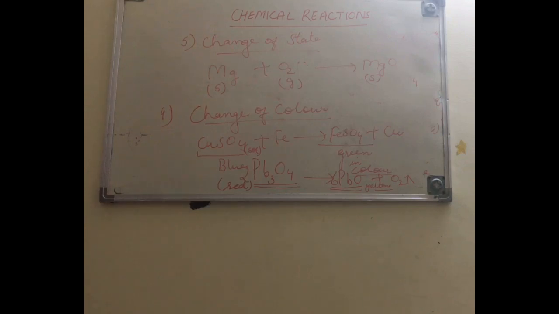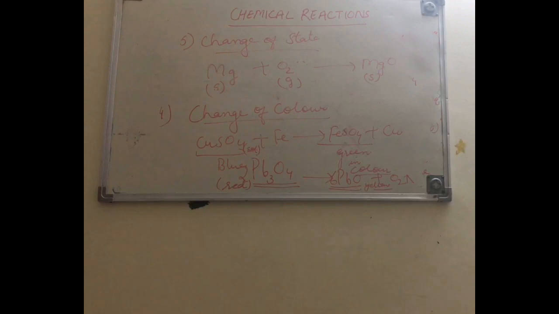So when we are talking about a chemical reaction, for it to occur, a new substance is formed. It is always a new substance that is formed. And to start a chemical reaction, we need some reactants. Without reactants, reaction cannot take place. So what are the main characteristics of a chemical reaction?